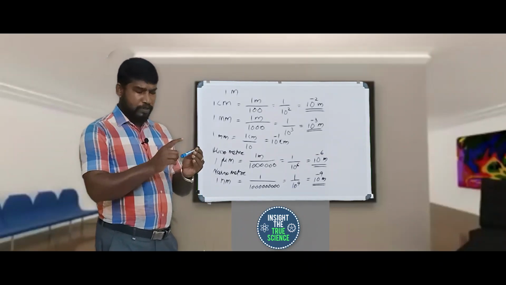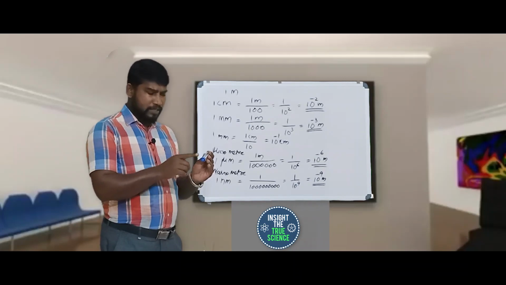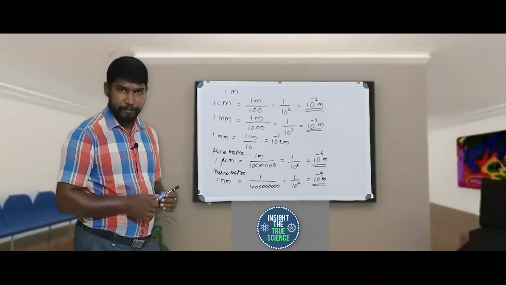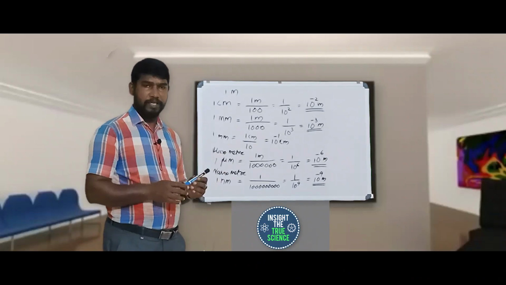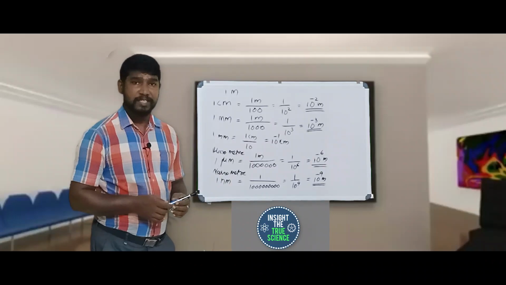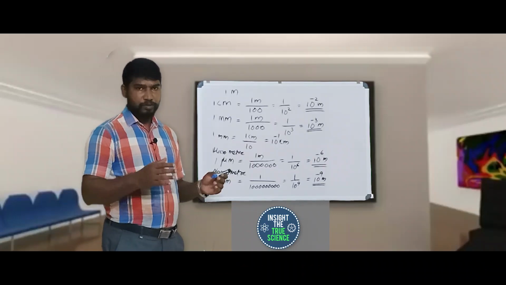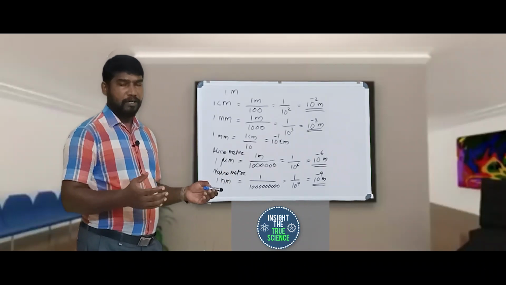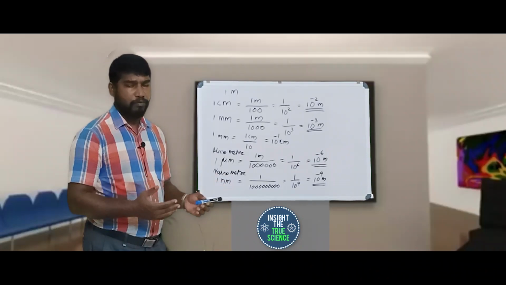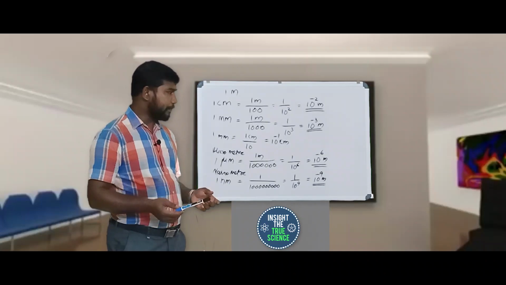There are 2 points on the rod, and the distance between those 2 points is called 1 meter. That rod is kept at 0 degrees Celsius, and it is made up of platinum and 10% iridium. So that is one concept. Another concept is related to the speed of light. Okay, that is 1 meter.